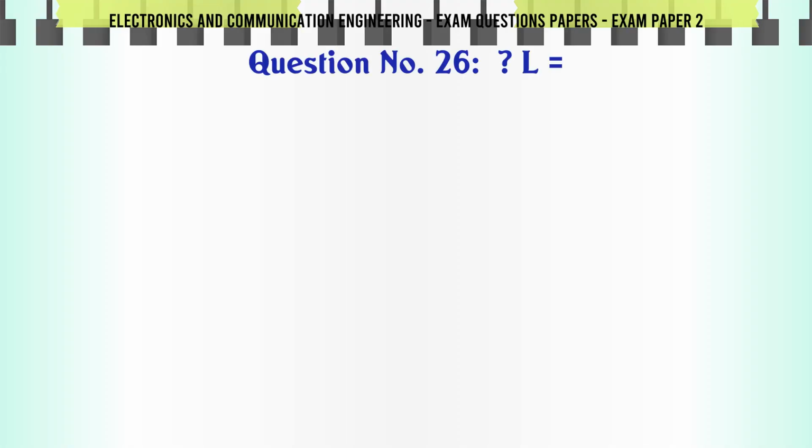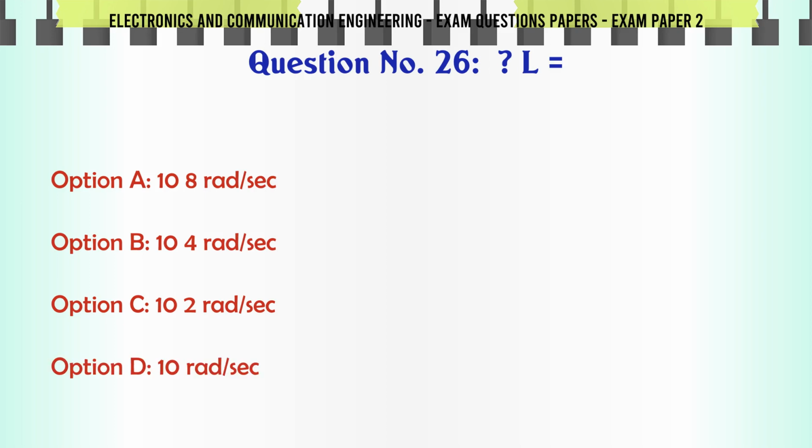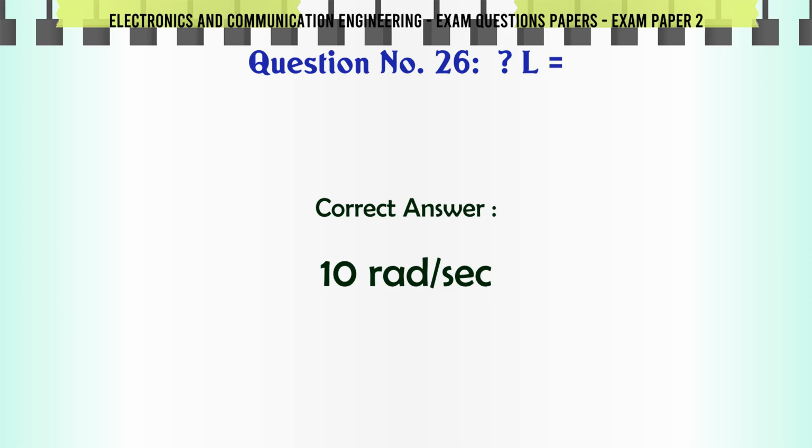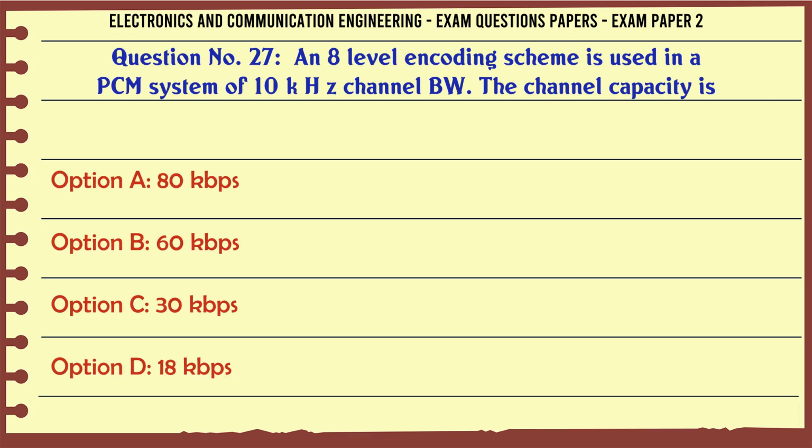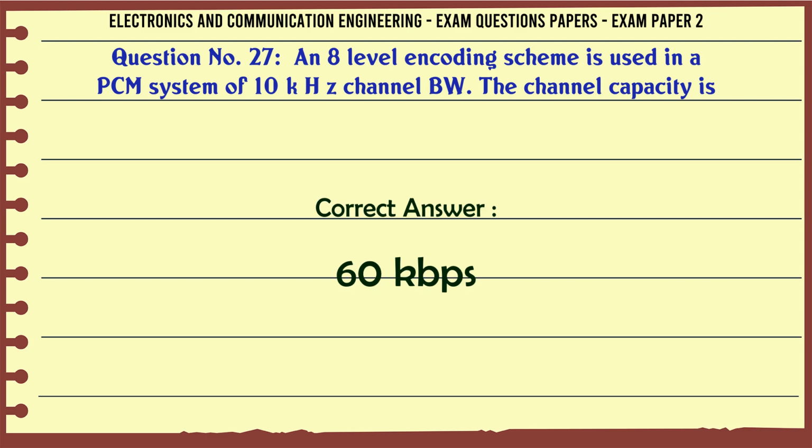A: 10^-8 rad/sec, B: 10^-4 rad/sec, C: 10^-2 rad/sec, D: 10 rad/sec. The correct answer is 10 rad/sec. An 8-level encoding scheme is used in a PCM system of 10 kHz channel bandwidth. The channel capacity is A: 80 kbps, B: 60 kbps, C: 30 kbps, D: 18 kbps. The correct answer is 60 kbps.